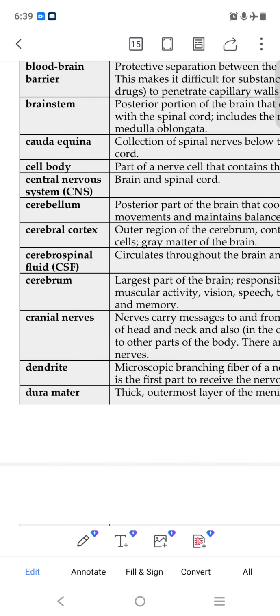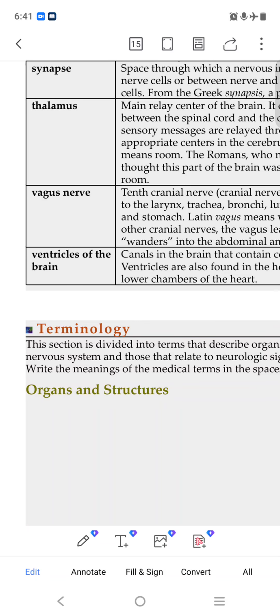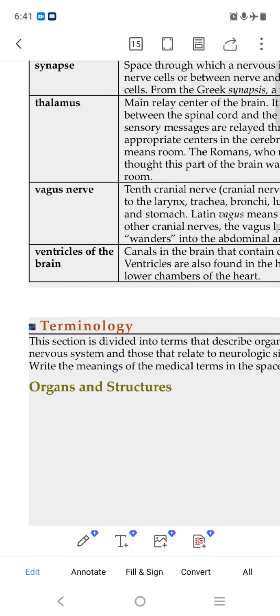Spinal nerve, we have pairs of nerves. Stimulus is an agent of change. Stroma is the connective and supporting tissue. Sulci are depressions or grooves. Sympathetic nerve. Synapse is the space through which nervous impulses travel. Thalamus is the main relay center of the brain. Vagus nerve is the 10th cranial nerve. Ventricle is of the brain.